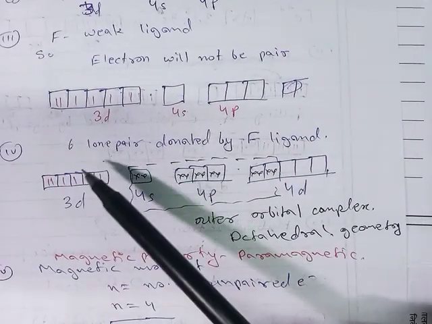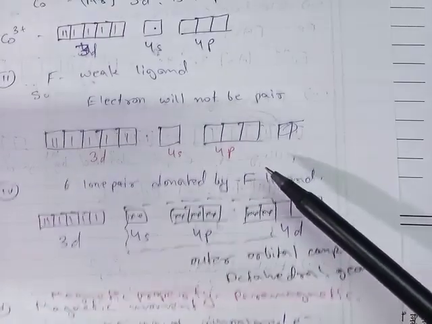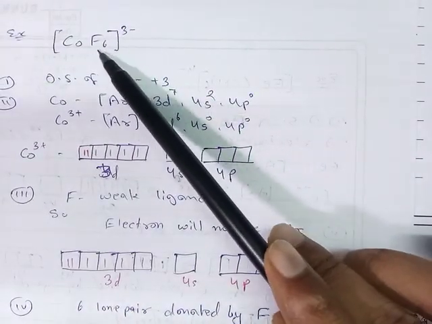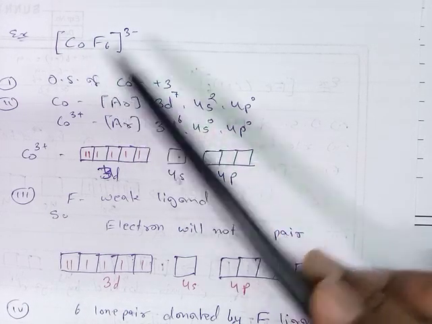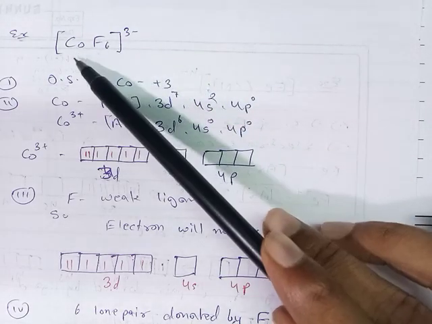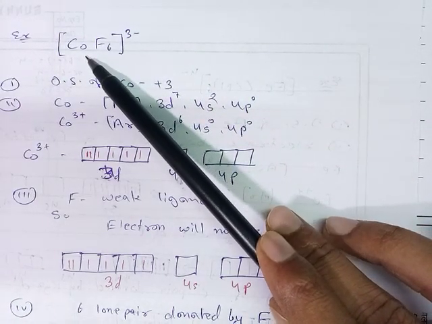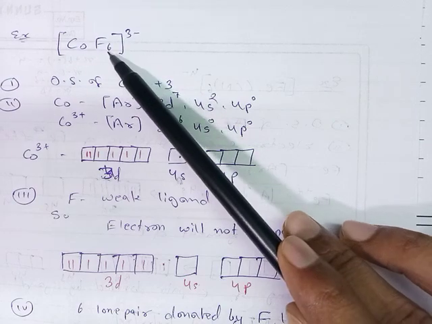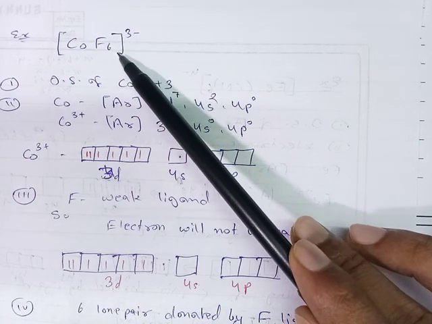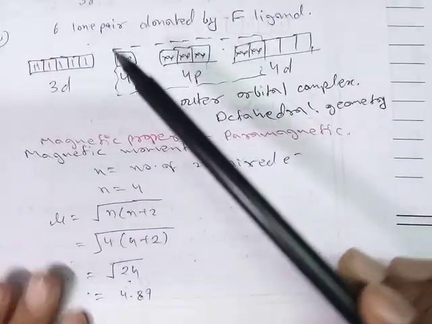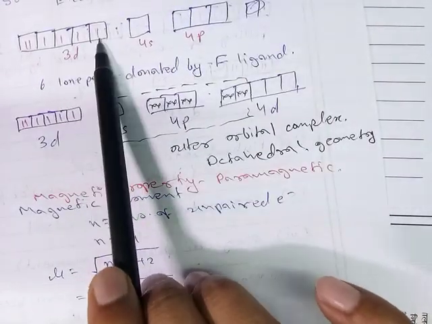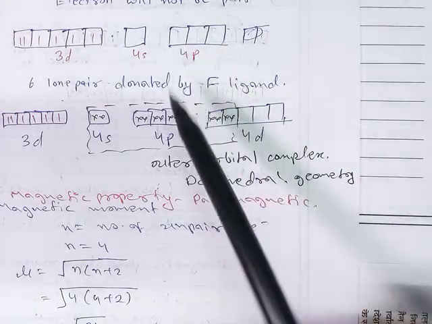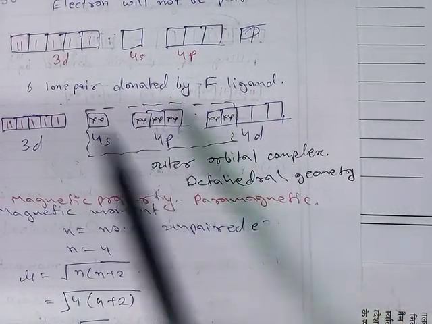The next point is 6 lone pairs donated by ligands. Here the number of fluorine atoms is 6, meaning 6 ligands are present in this complex, and the 6 ligands can donate 12 electrons to the central metal ion to form coordination bonds. So the 12 electrons are 6 pairs of electrons donated by the ligands. These are filled in this manner; all these electrons in 3d remain unpaired due to the weak field ligand fluorine.